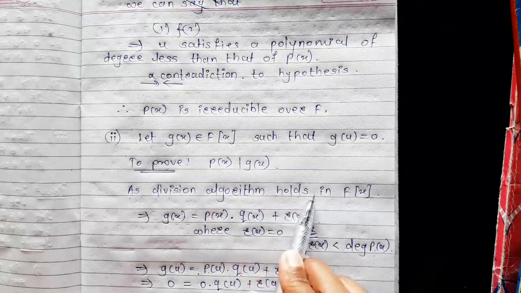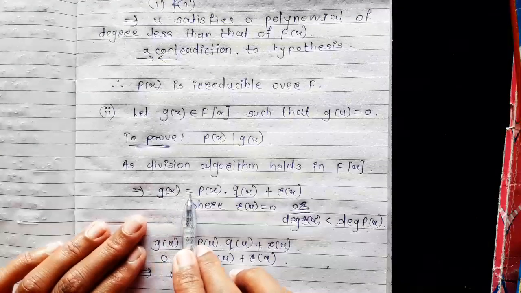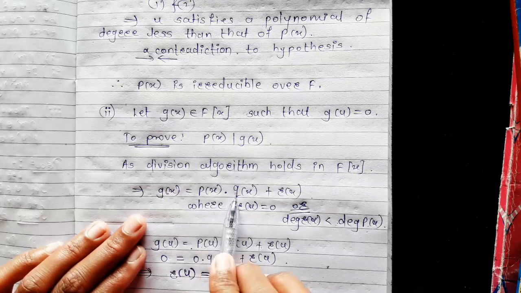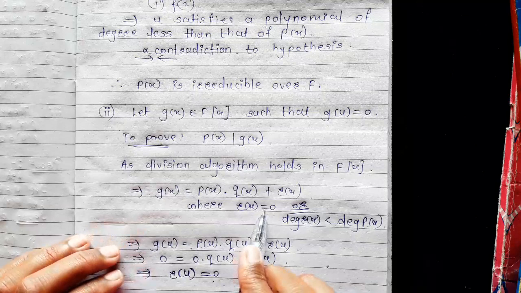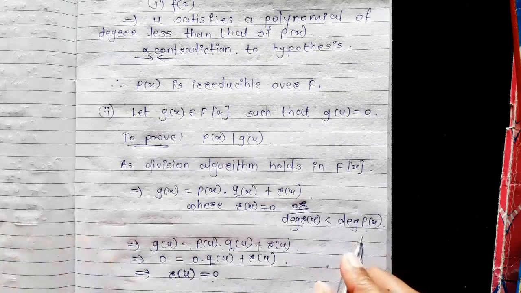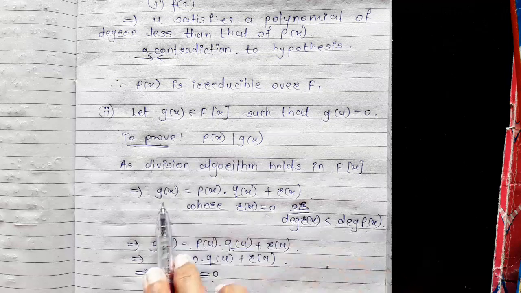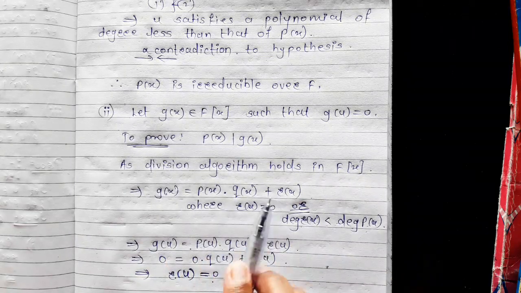As the division algorithm holds in the polynomial ring F[x], we can write g(x) = p(x) q(x) + r(x), where r(x) = 0 or the degree of r(x) is strictly less than the degree of p(x).